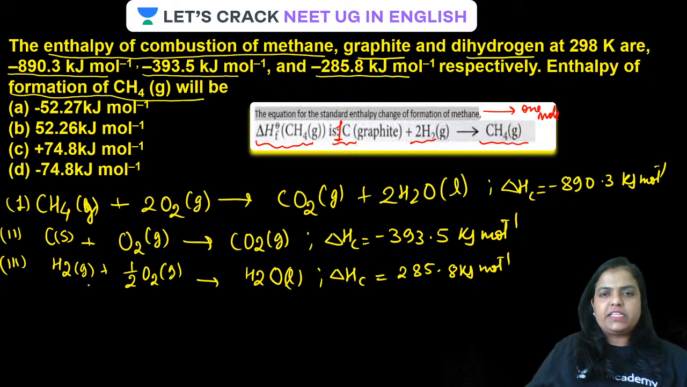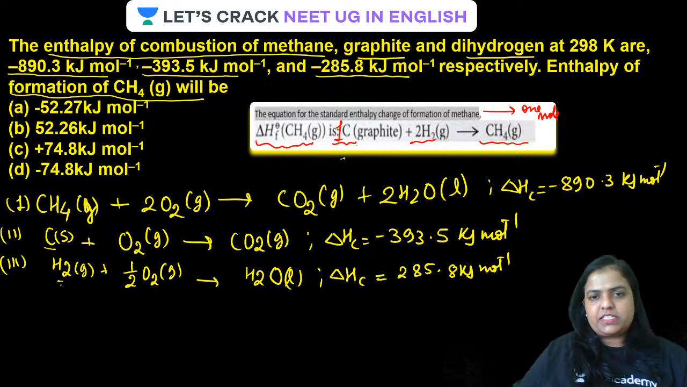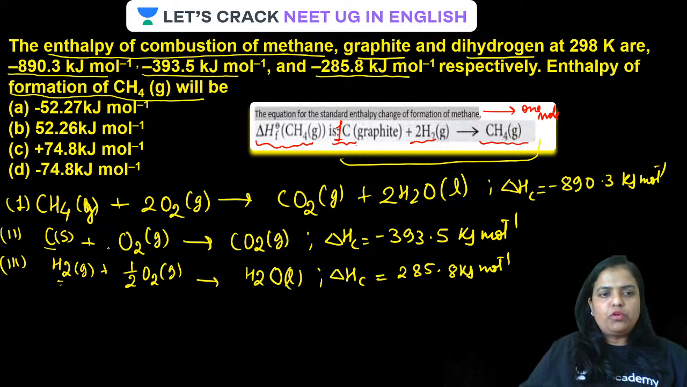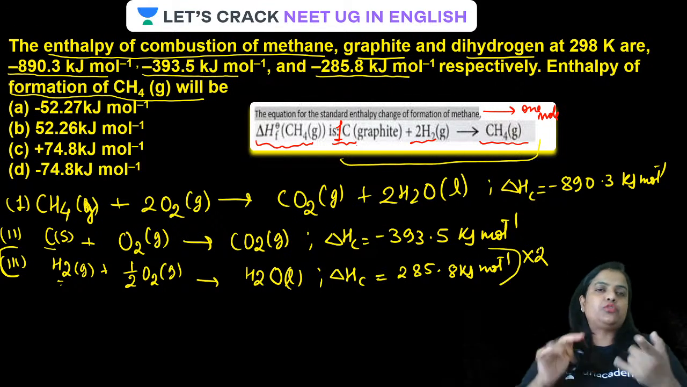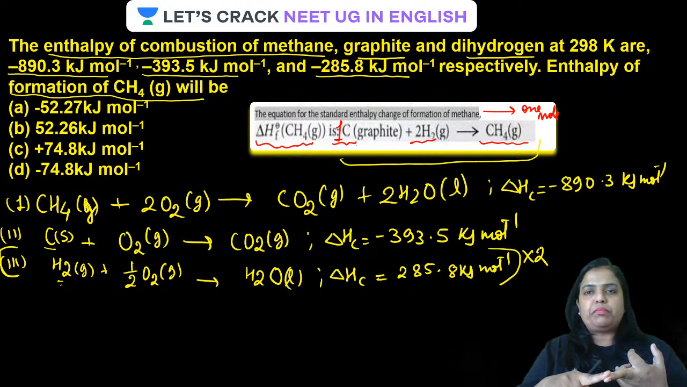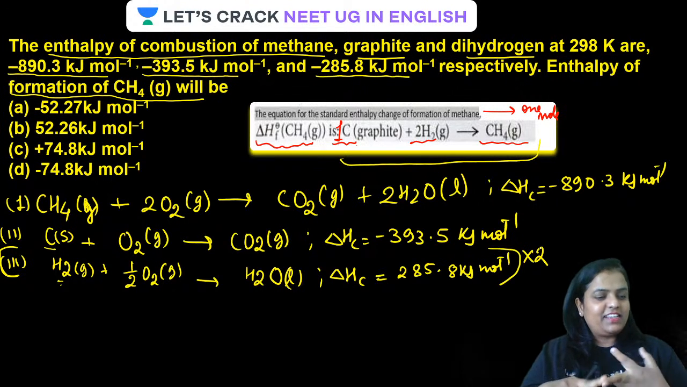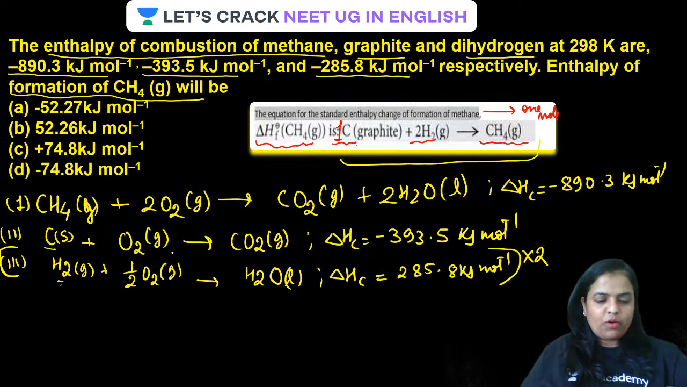Now we have to add these equations in such a way that we get 1 mole of carbon and 2 moles of hydrogen. So our aim is to get this equation. And 2 moles of hydrogen will be obtained only when you multiply equation 3 by 2. The entire equation will be multiplied by 2 first, even the energy is going to be multiplied by 2. Is that clear? Done, guys. Now, have a look at the screen.